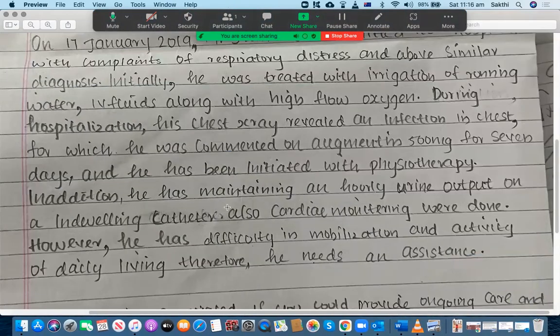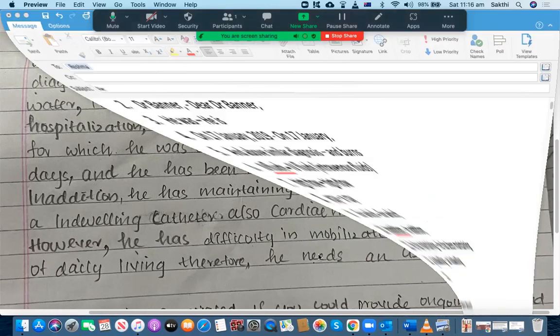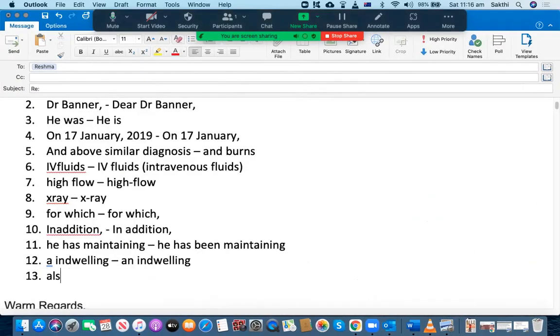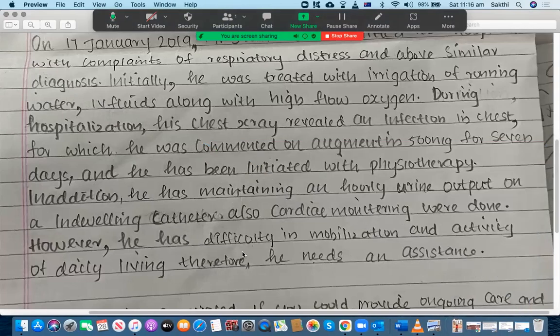Okay, also cardiac monitoring were done. Let's say again the problem is you can't use "also" here. That's wrong. Otherwise you should have mentioned, maybe you can say "and also," and then there should be a comma, and you didn't place a comma. It's another issue.